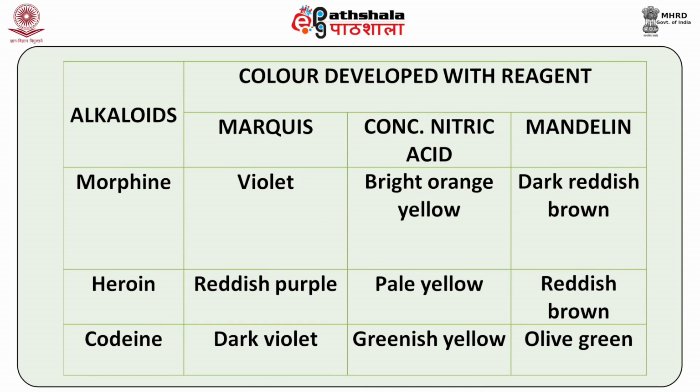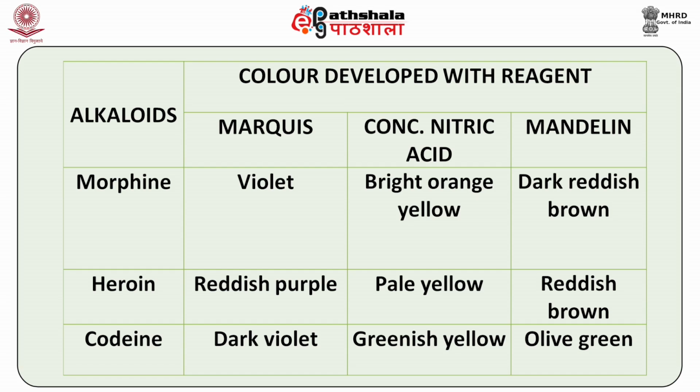Now, you can also add some other reagents, and specifically, as you can see in this table, if the alkaloid is morphine, the color which is developed with the Marquis reagent will be violet. If you add conc. nitric acid, there will be bright orange yellow color, and if you add the Mandelin reagent, there will be dark reddish brown color.